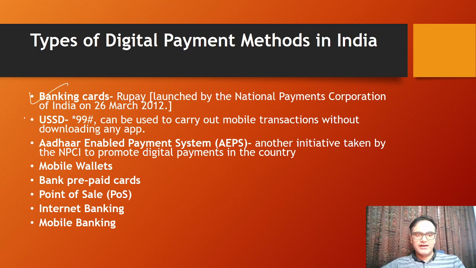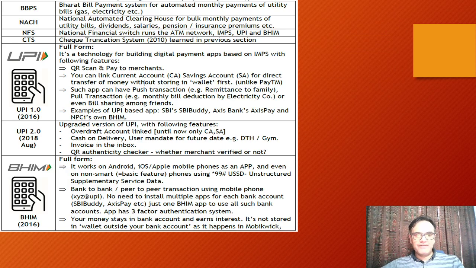So like banking cards, USSD, Aadhaar enabled payment system, mobile wallets, banks, prepaid cards, point of sale machine, the one in which you swipe your credit card or debit card for your basic transactions or online payments. Okay. Then internet banking, mobile banking, you should know the basics about them. I have assembled all the basics related information with respect to these things.